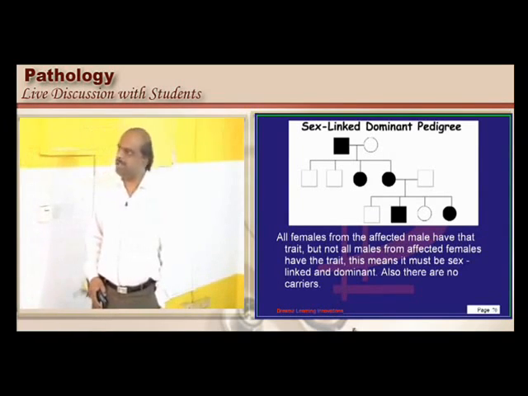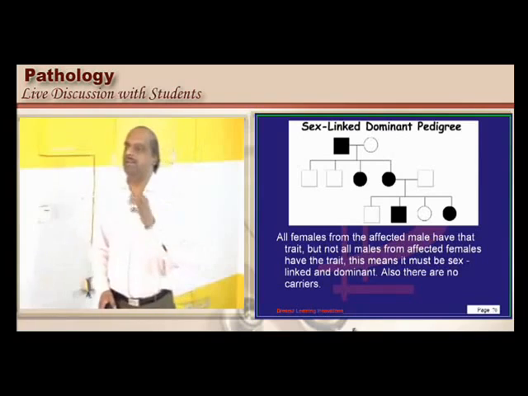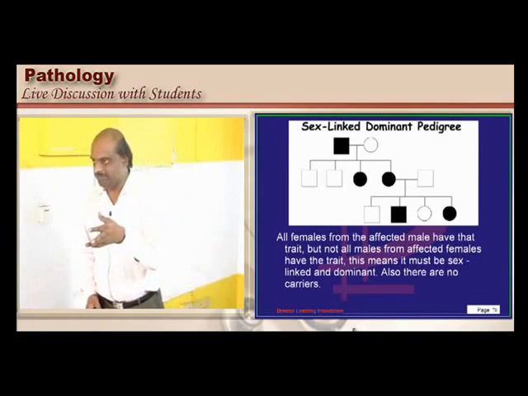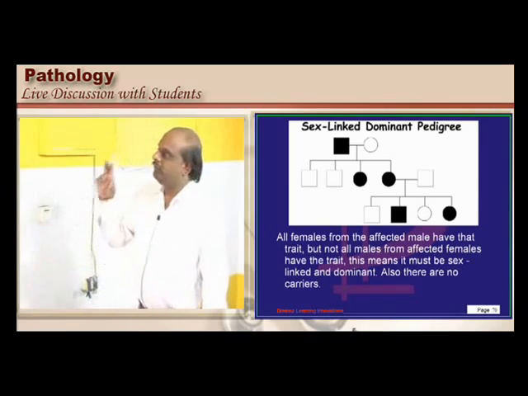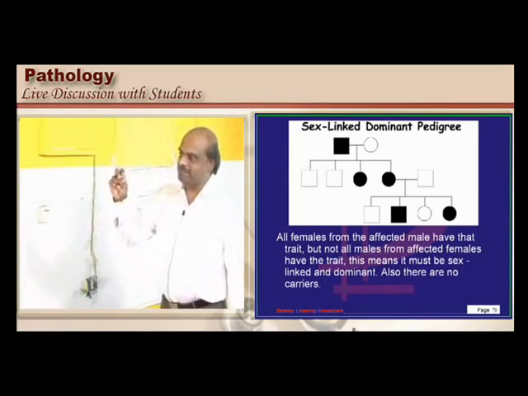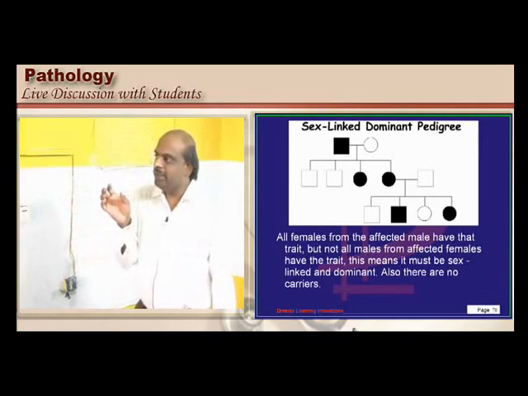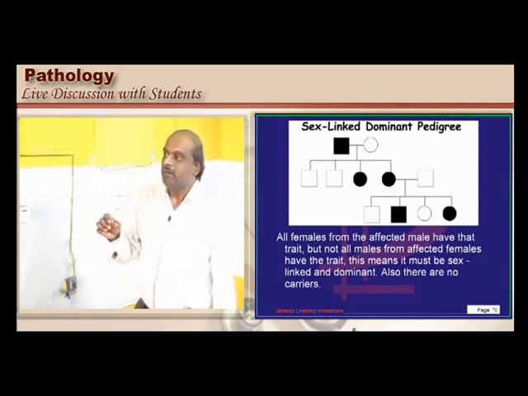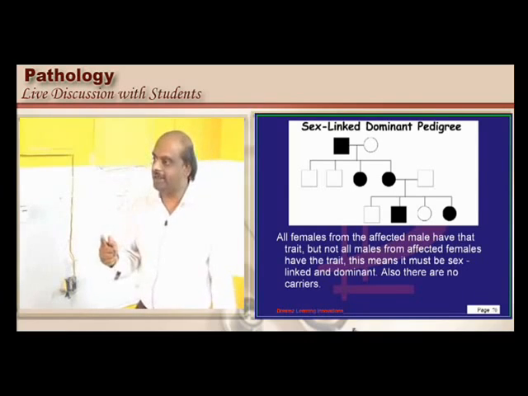Somebody has a gene means they are showing disease. There is no carrier state. So somebody has a gene and definitely showing disease means it can only be a dominant condition. If it is a recessive condition, what will happen? If one allele is normal, other allele is abnormal, then it is a carrier state. Disease won't still be expressed. But the mere presence of allele makes the disease to appear means it is a dominant condition.